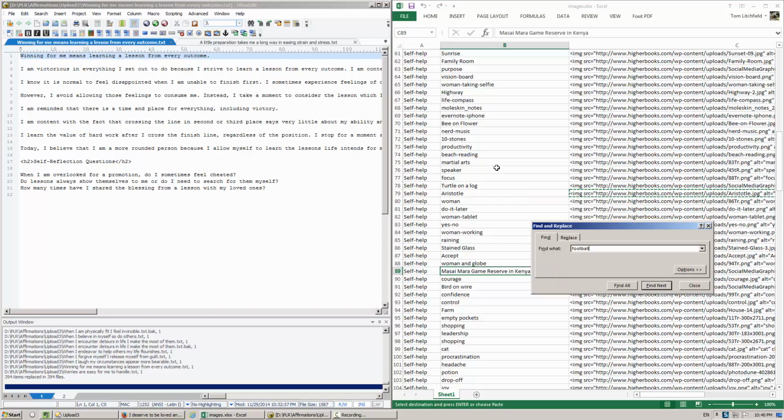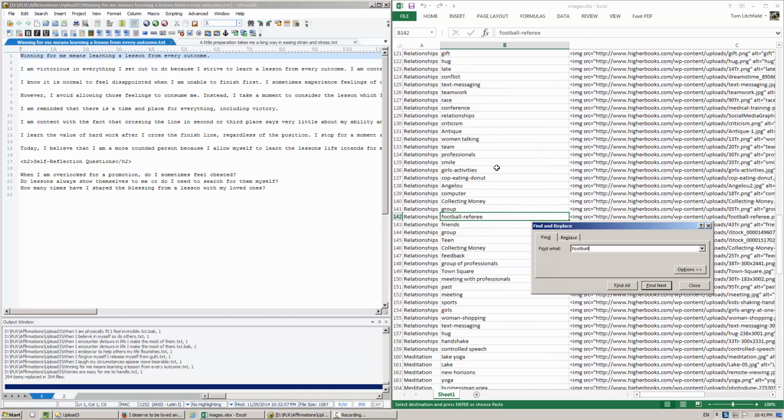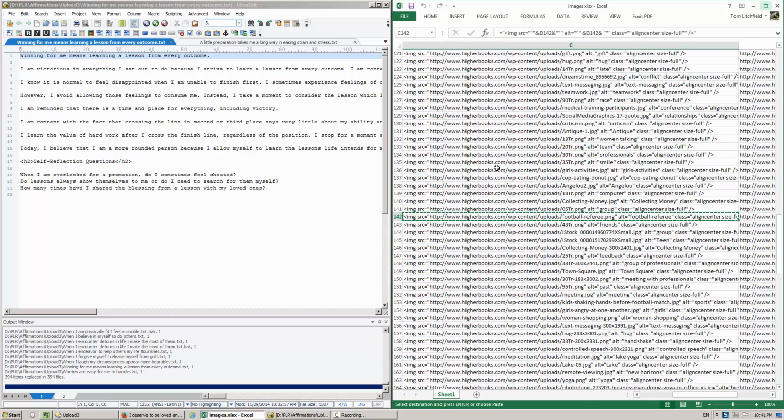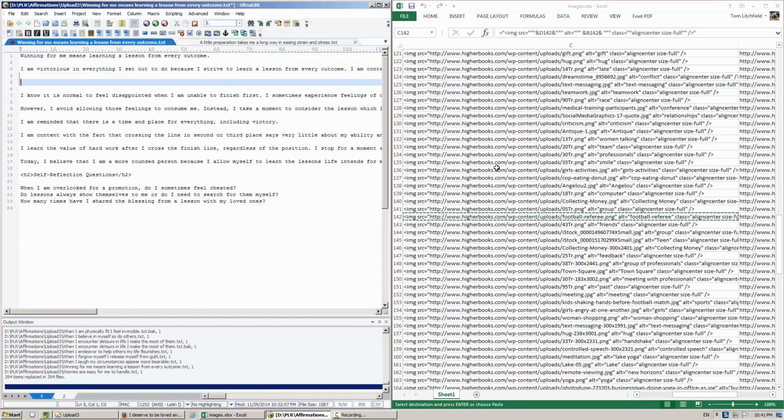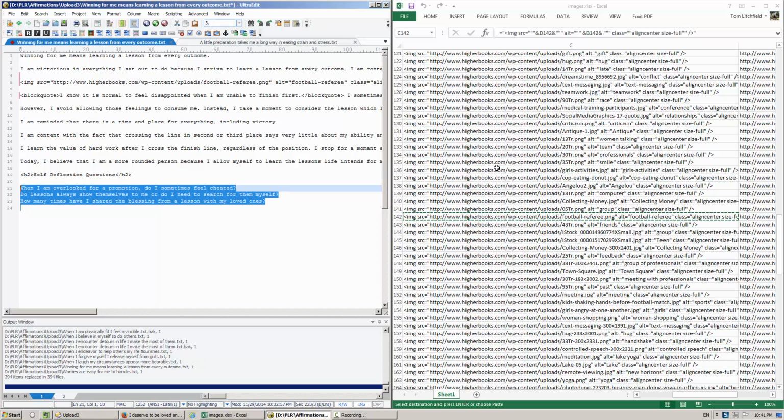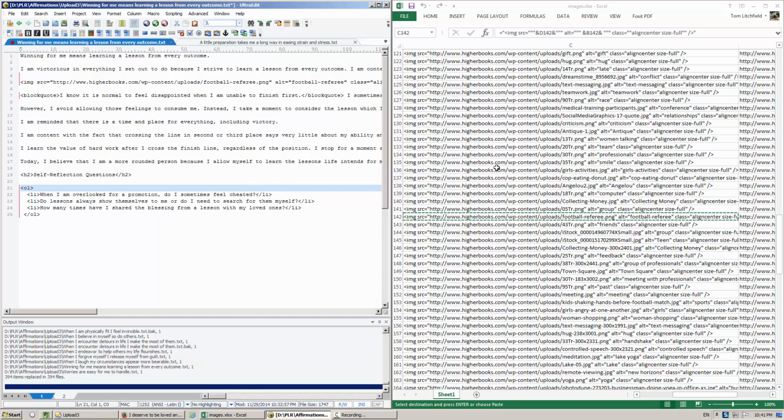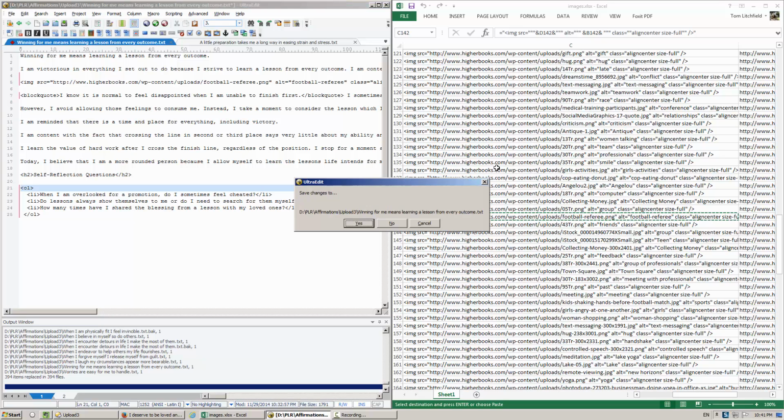I think I have a football image that might be appropriate, so I'll copy that and insert it in here, which is a good place. I need a block quote. I'll just take this one. Okay, and let me apply the ordered list. Whoops, wrong shortcut key. Okay, move on to the next one.